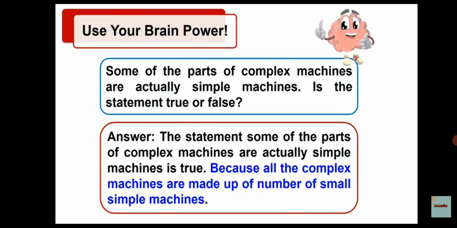Now one more question is there, we use many simple machine in our day-to-day life, correct? So for this scientific reason, that is simple machines can be handled easily and there are less chances of these machines breaking down or getting damaged.